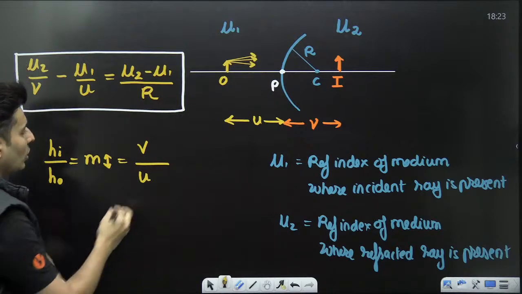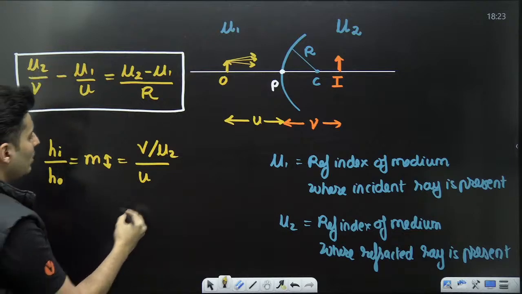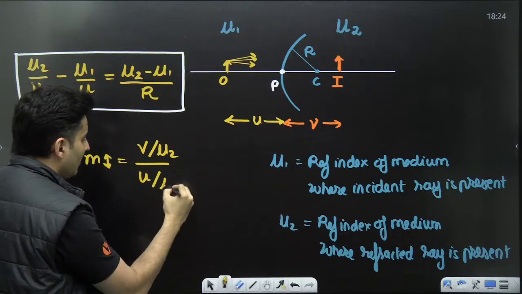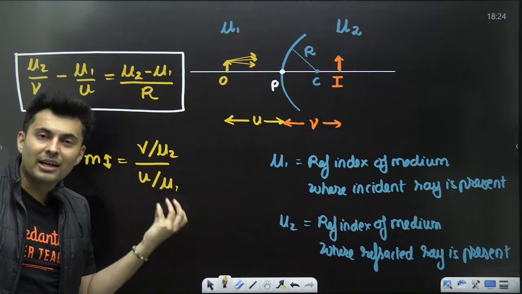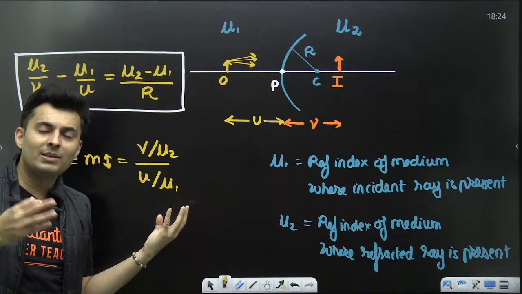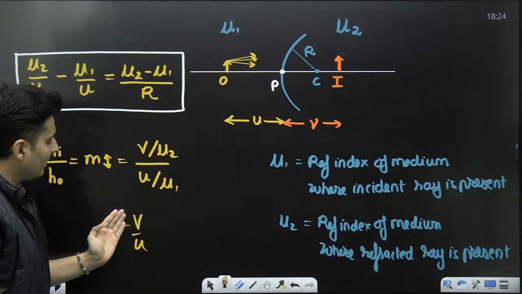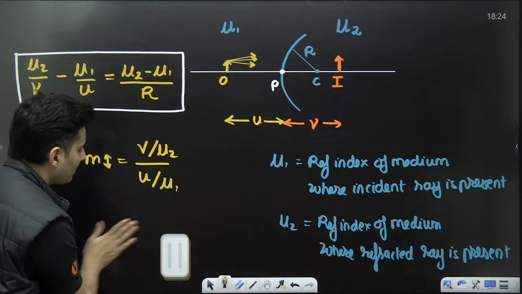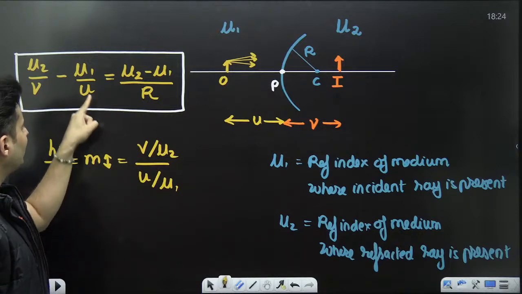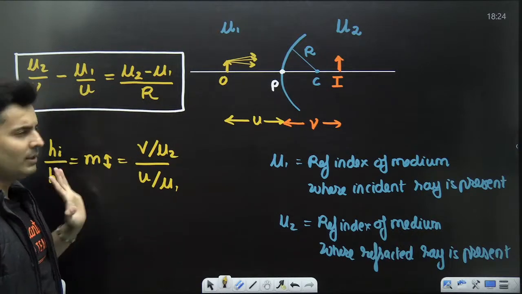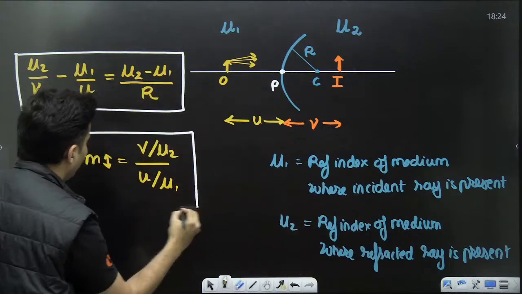With V you have mu2, so put V by mu2, and with U you have mu1, so U by mu1. So that is the complete formula. I have just taught you a trick to remember it by comparing it with the mirror formula. What was the mirror formula? Minus v by u. So forget the minus sign, write v by u first. Then with v, you have mu2, so v divided by mu2. With u, you have mu1, so u divided by mu1.